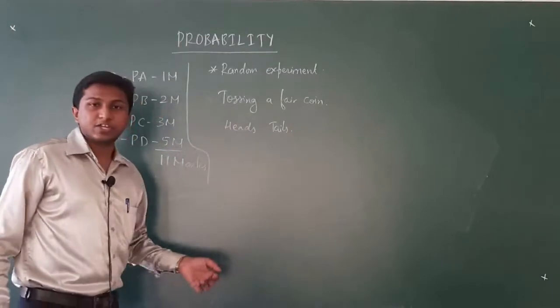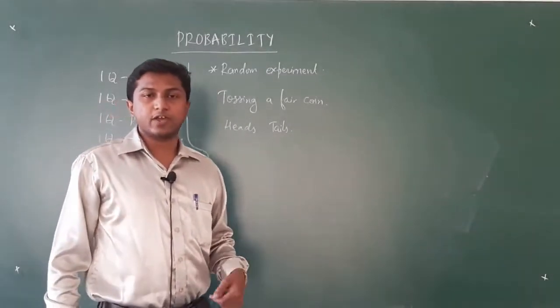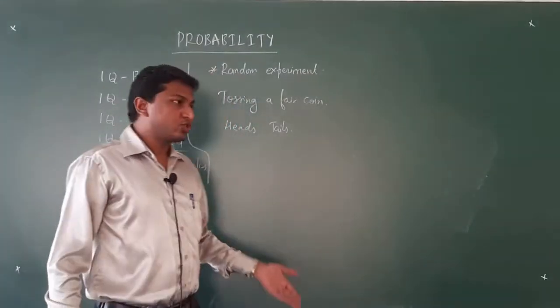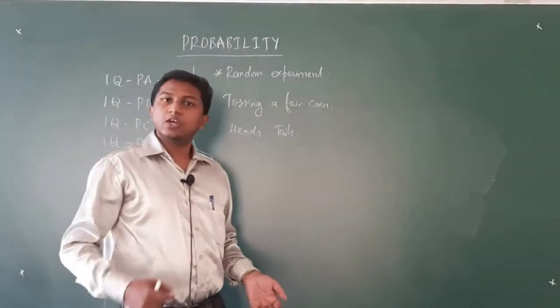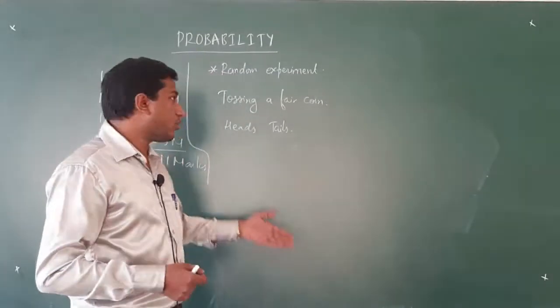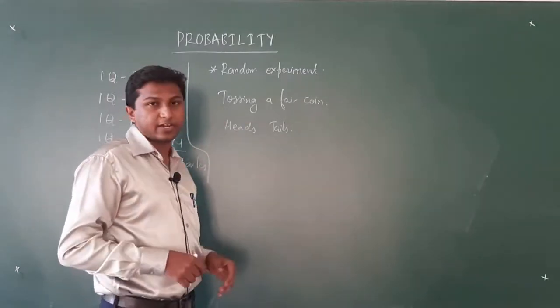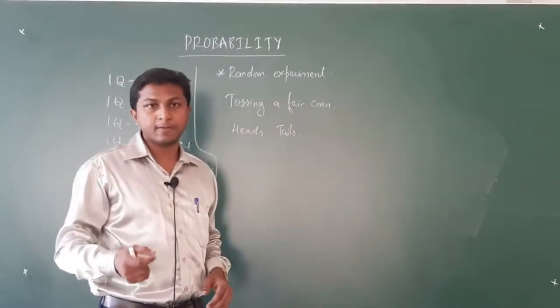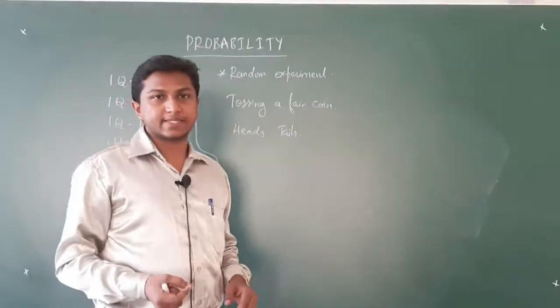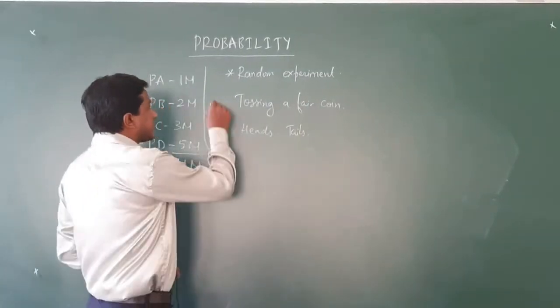What is the second condition? You should not be able to predict the outcome in advance. Whenever we toss a fair coin, you will not be able to predict the outcome in advance. So, since this experiment satisfies both the conditions for a random experiment, it is an example of a random experiment.